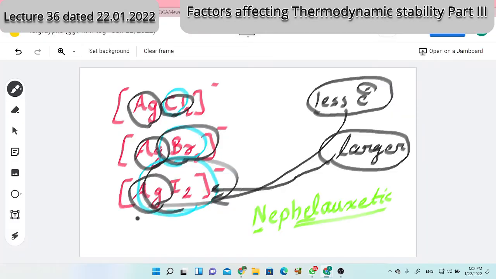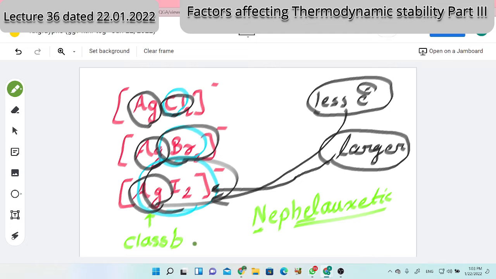Why? Because, answer for my question, that silver belongs to which class? Class A or class B? Silver ion belongs to which class? Last lecture it is. Silver belongs to? It is a class B kind of metal.